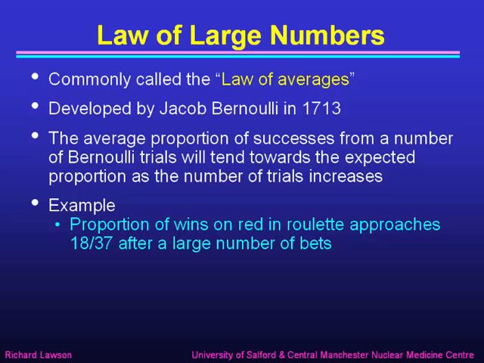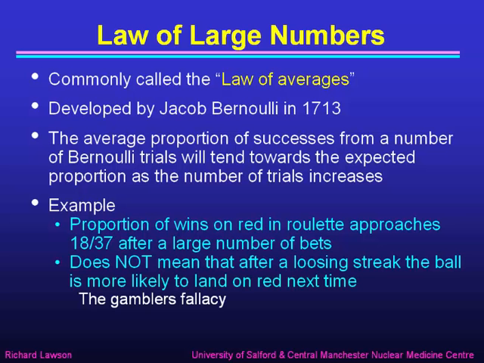In fact, that's how the casino makes its money, because it means that 19 out of 37 times you lose and the casino wins, which means they win slightly more than you do. It does not mean that after a losing streak the ball's more likely to land on a red next time. So if you've had 5 blacks in a row, it's no good betting on red thinking that the law of averages says that it must be red next time.